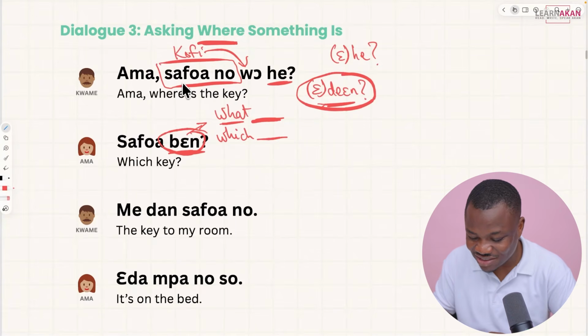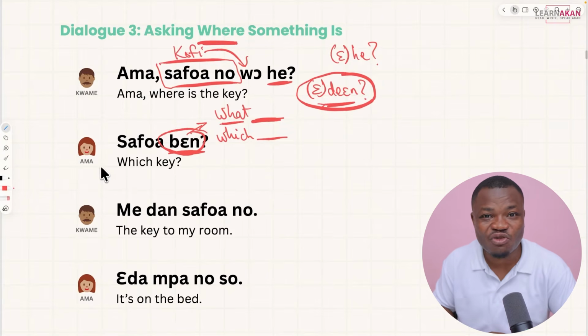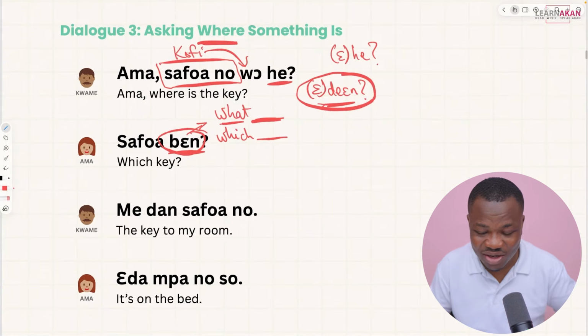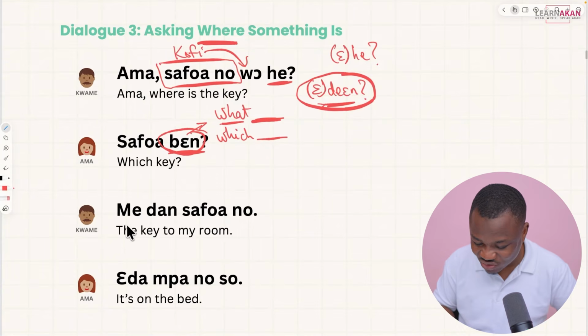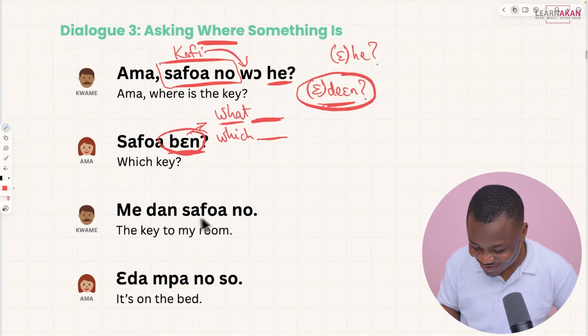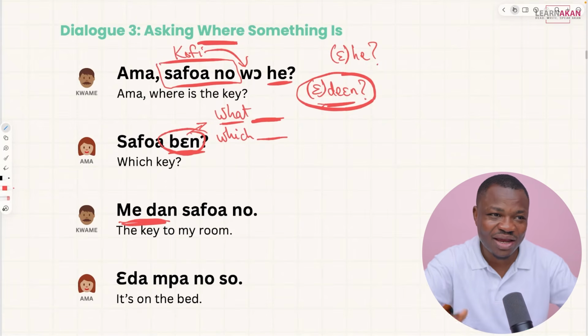So Kwame had asked Safwan wahi, where is the key? And Ama is asking Safwa beng, what key are we talking about? Which key are we talking about? And Kwame responds to that with Medain Safwano. Medain Safwano. So the key to my room. So we have Medain, which is my room, right? My apartment.